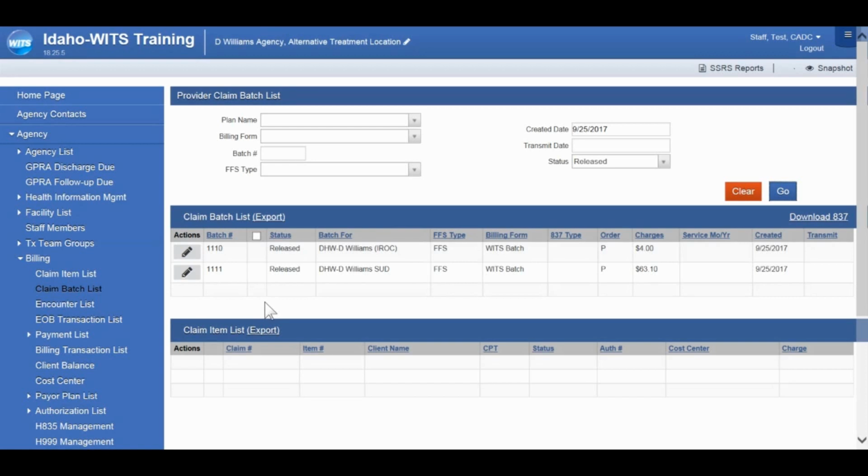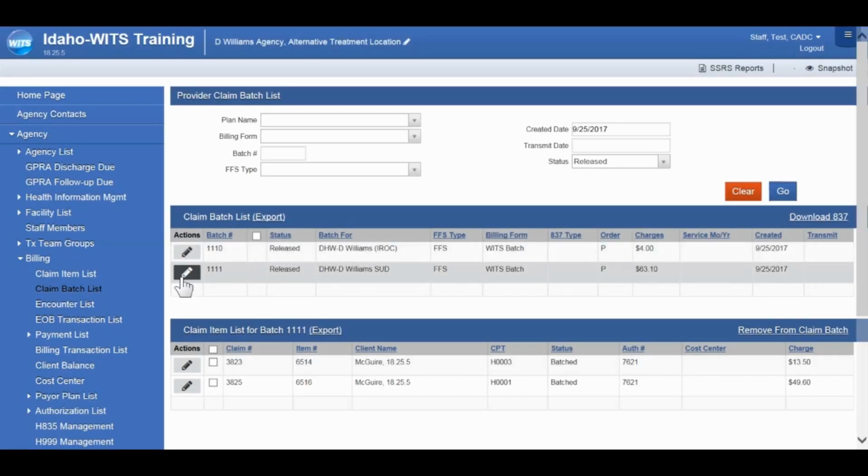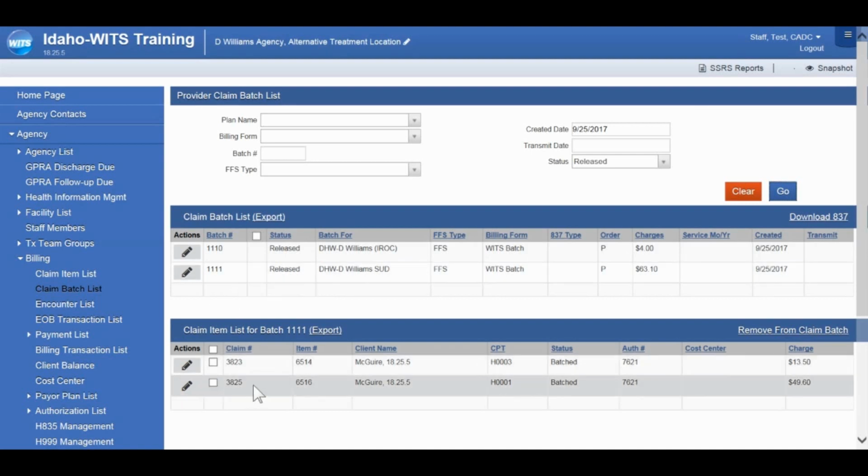And then if we hover over the pencil for these batches, we'll have two options: Claim Items and Profile. If we click on Claim Items, in that lower table, it will break out all claim items included in that batch. You'll see those two items listed down here.